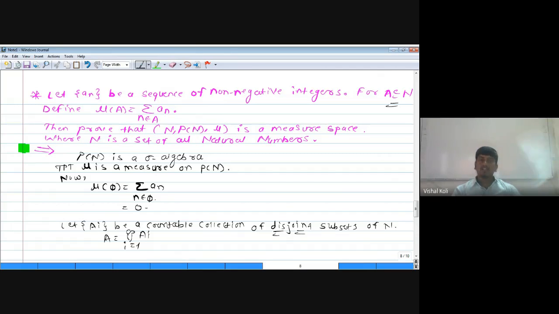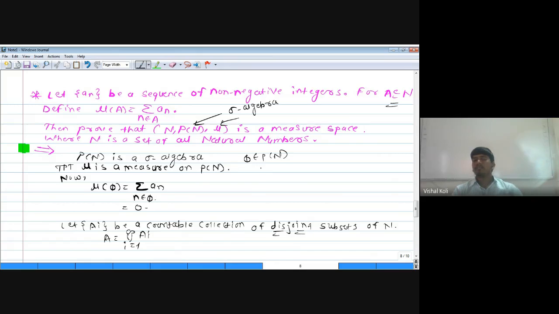We have to prove that N with power set of N and this measure mu is a measure space, and for that we require that power set of N is a sigma algebra. Then we have to prove that this mu is a measure on that sigma algebra power set of N, then the corresponding triplet will be a measure space. Hence we will prove power set of N is a sigma algebra, and for that we require phi to be a member of power set of N and it is closed under countable union. As power set of N is a collection of all the subsets of natural numbers and the empty set is a subset of every set, it is also a member of power set of N, which implies phi belongs to power set of N.